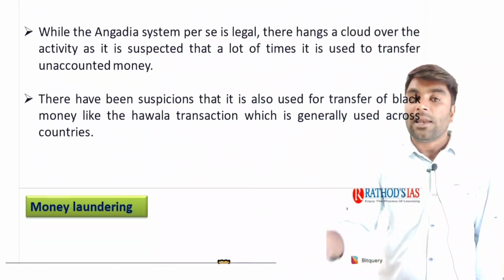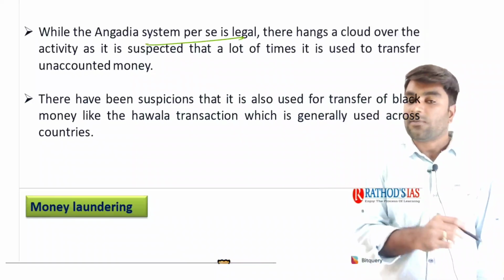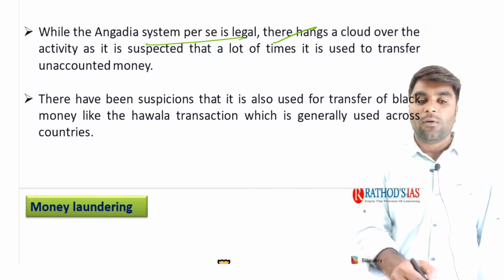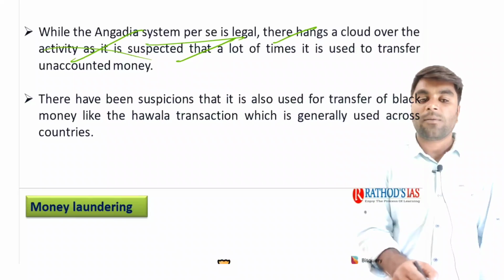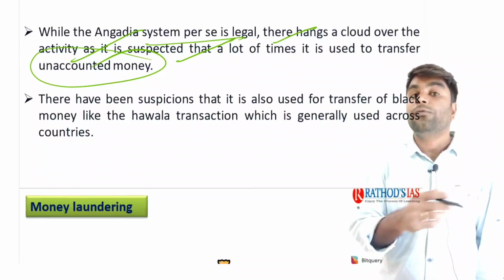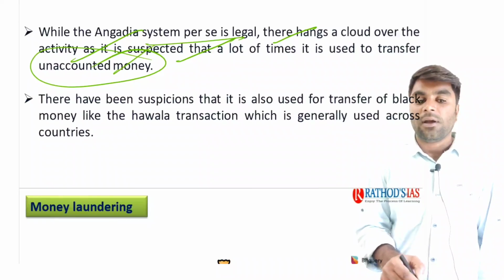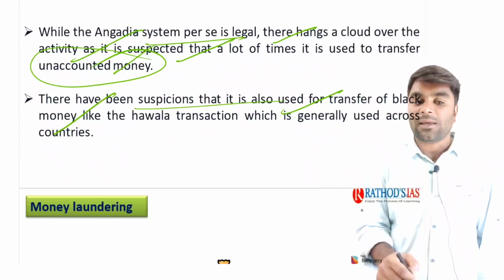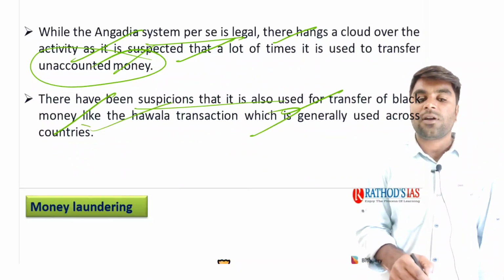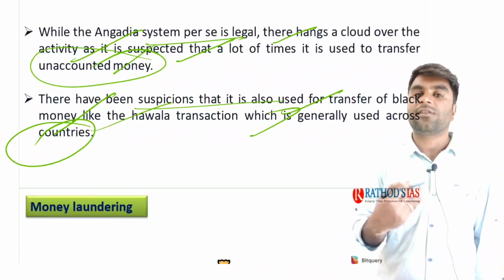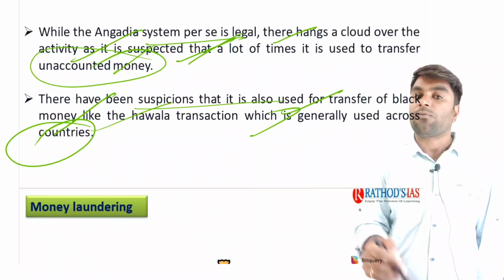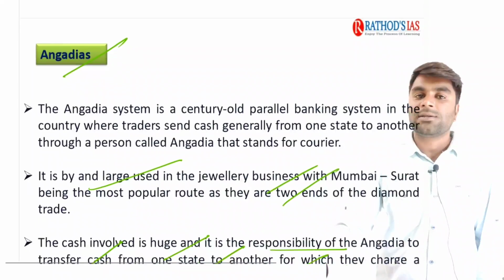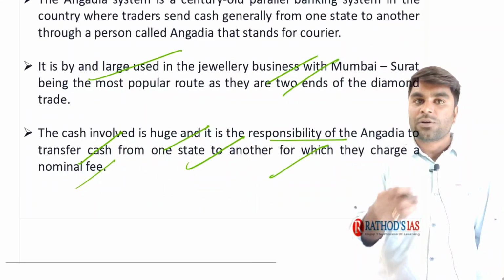As far as the legality of the system is concerned, the Angadiya system is legal. But there is a lot of lack of transparency. There is no clarity over the activities, and it is suspected that a lot of times it is used to transfer the unaccounted money of people who participate in the jewelry trade. There have been suspicions that it is also used for the transfer of black money, like hawala transactions, which are generally used across countries. There are allegations and suspicions, but as of now there is no proof. But recently a case was booked against them, so it's in the news. So just remember what this system is all about, in case UPSC asks a question on it.